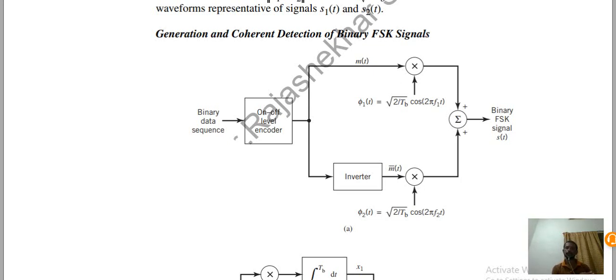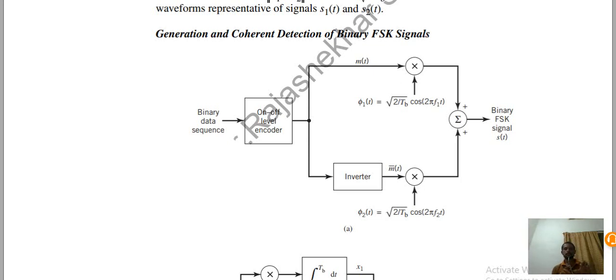That is, from binary data sequence to binary FSK signal. The binary data sequence is given to the on-off level encoder. It switches to root Eb or 0, depending on the symbol: if the symbol is 1, it's root Eb, and 0 if it is 0.